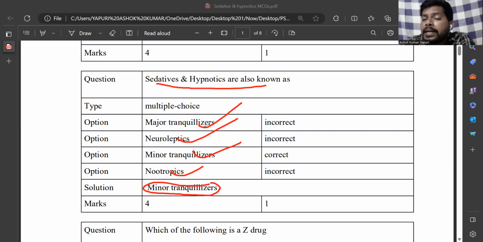So why are antipsychotics called major tranquilizers? In psychosis, the person's behavior and thought are irregular, abnormal behavior and abnormal thoughts, which we are unable to control.